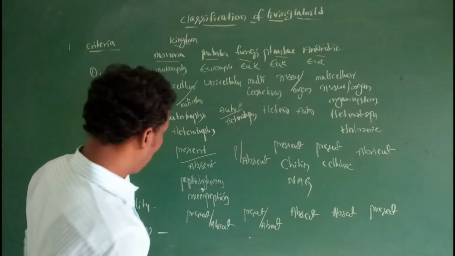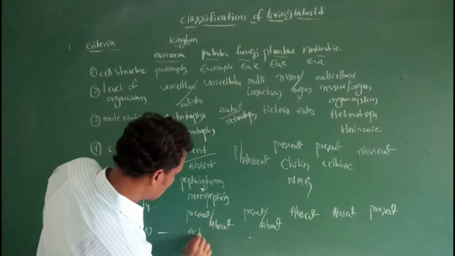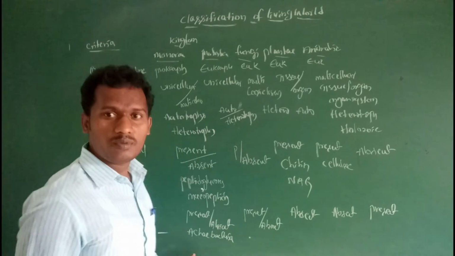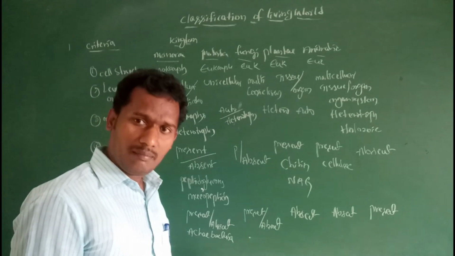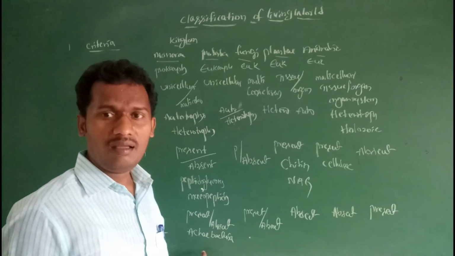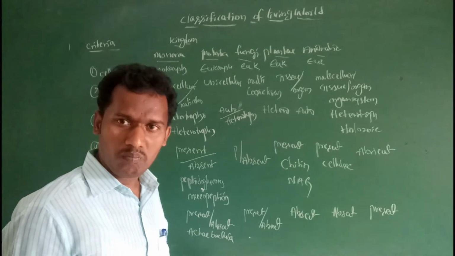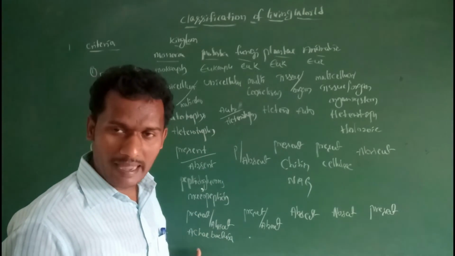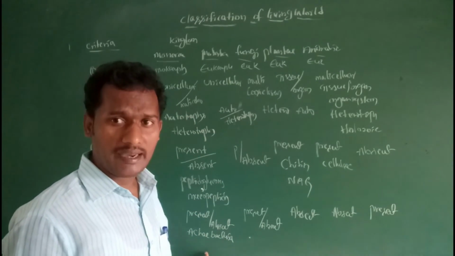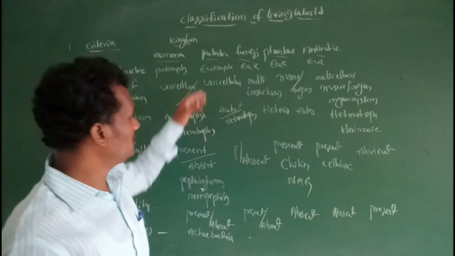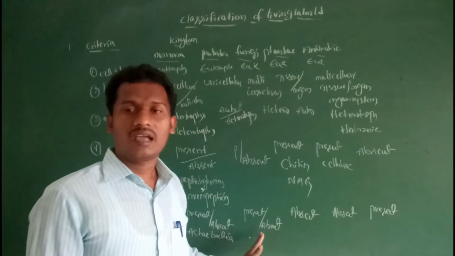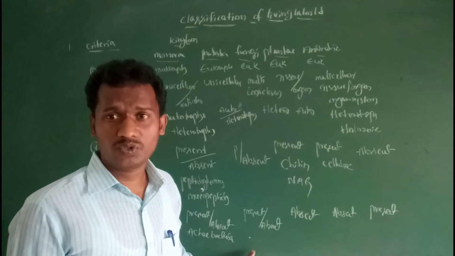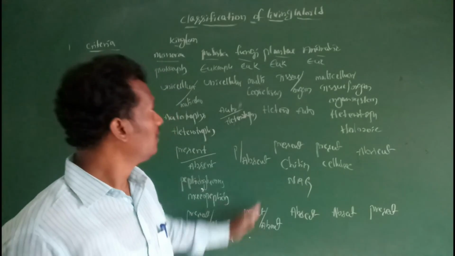Next one, examples. Examples of Monera: Archaebacteria, bacteria, cyanobacteria, mycoplasmas, actinomycetes. Protista examples: rhizophytes, dinoflagellates, euglenoids, protozoans, slime molds.